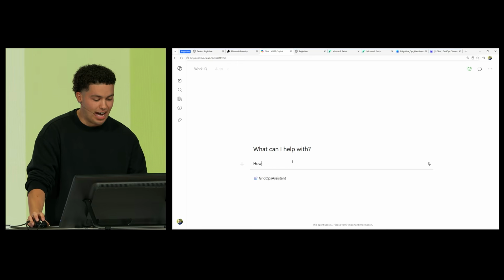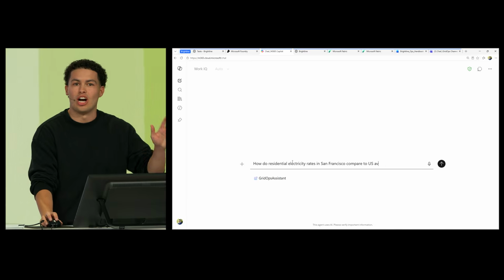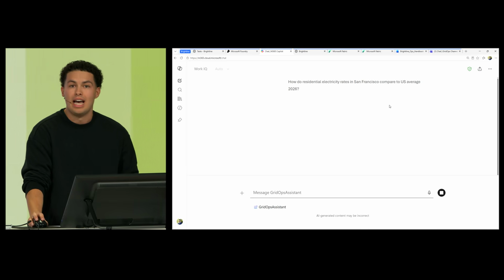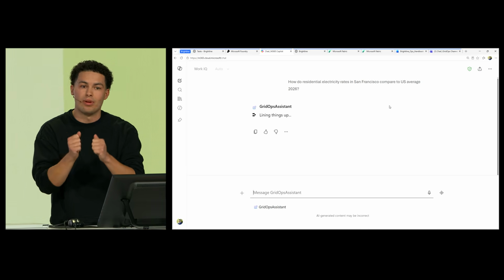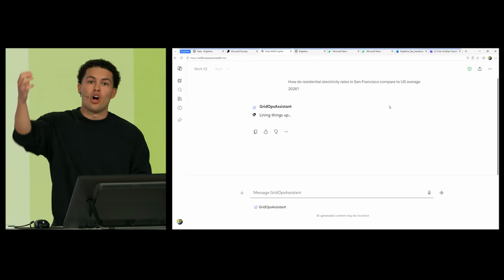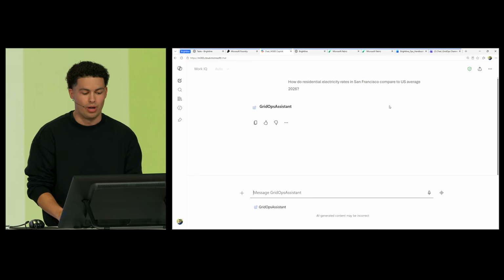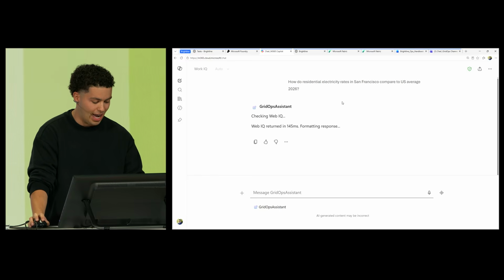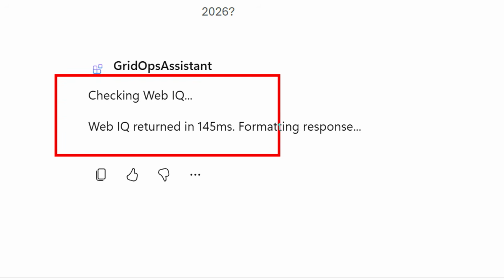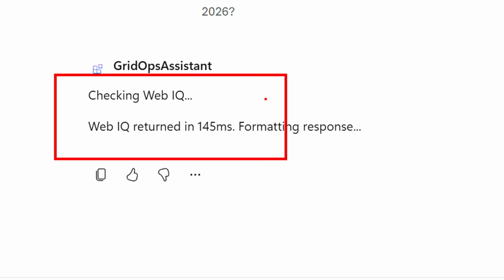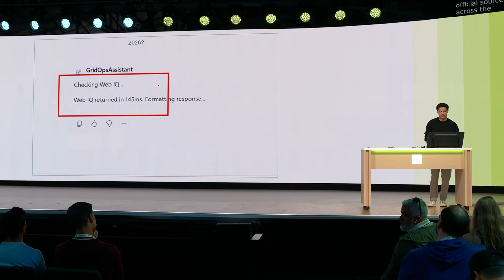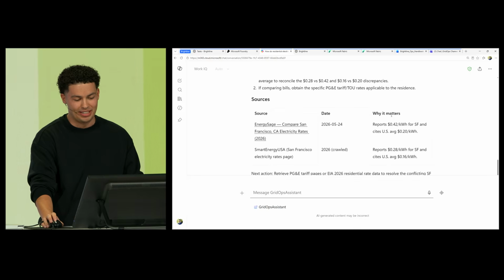Now, here in M365, I will start with a question about current events that an ungrounded LLM wouldn't be able to answer. I'm going to ask about current electricity prices in SF. For this, our agent pulls in the first IQ in our toolbox, Web IQ, search built for the AI era. Web IQ delivers industry-leading quality, velocity, and efficiency. Web IQ constantly indexes fresh official sources from across the web, and additionally, Web IQ does a great job with semantic documents. And here we can see Web IQ gave us our answer grounded in reality.